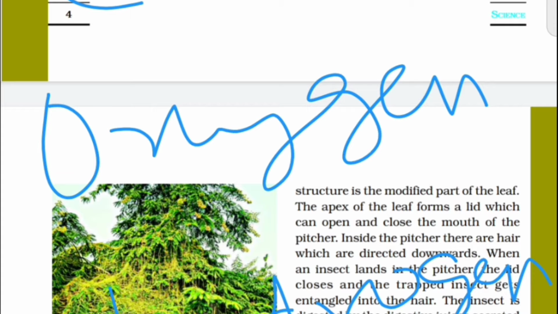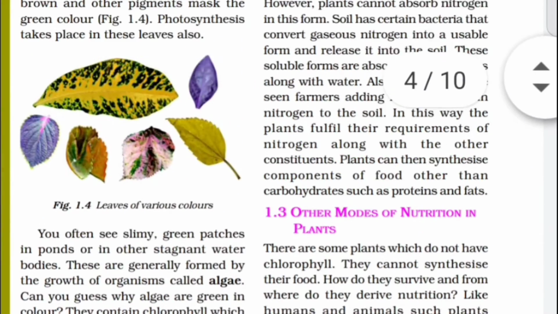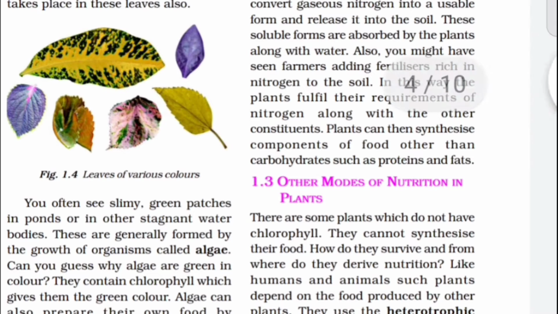Here it is given: you have just learned that plants synthesize carbohydrates through the process of photosynthesis. The carbohydrates are made up of carbon, hydrogen and oxygen. These are used to synthesize the other components of food such as proteins and fats. But proteins are nitrogenous substances. Protein mainly contains nitrogen. So from where do the plants obtain nitrogen?